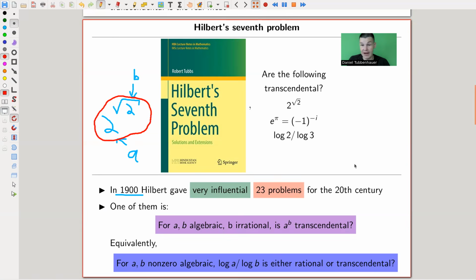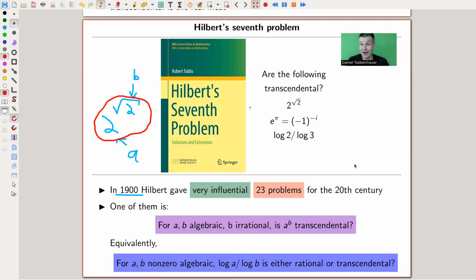Another one is e to the pi, and you might argue e to the pi looks weird. They're both not algebraic. So how does it fit into the theorem? And here comes a reason to hate e to the pi. It's already a weird thing to consider, because I think neither e nor pi are really natural numbers. I'm very biased. I'm very sorry. But even to write down pi, maybe in your life you would write down the definition of pi. But writing down the definition of e needs someone like Euler to do it, I guess. So it's really strange. But anyway, people like those two numbers. But they don't fit into the theorem.